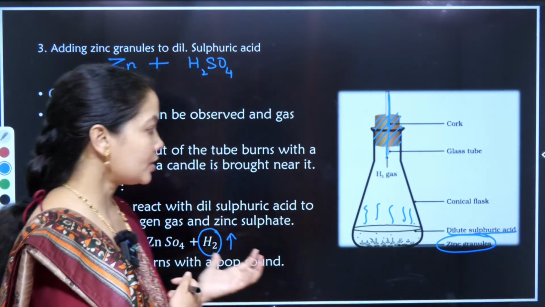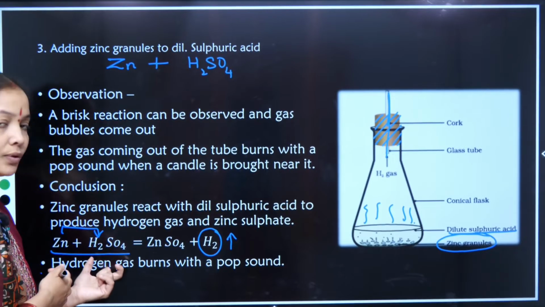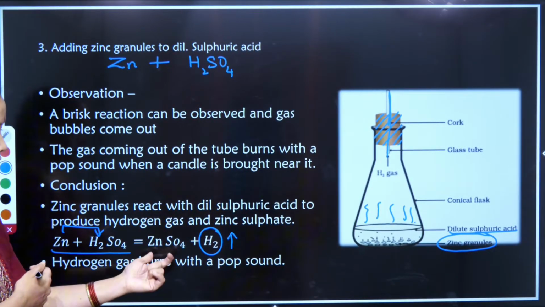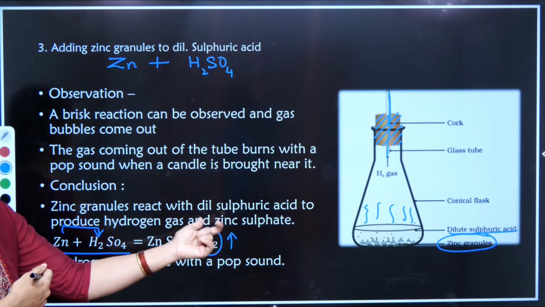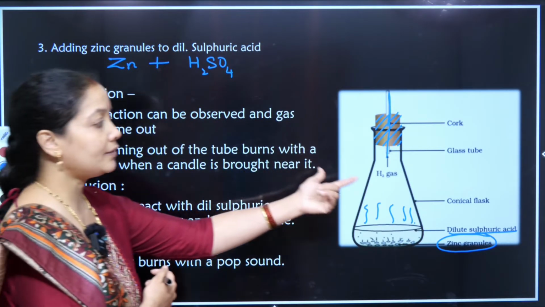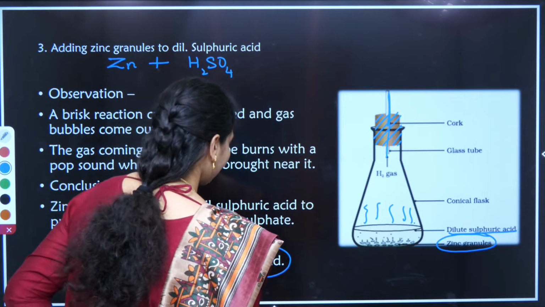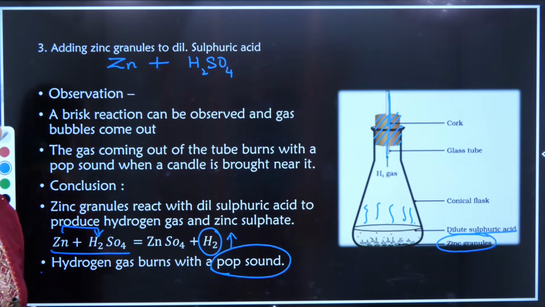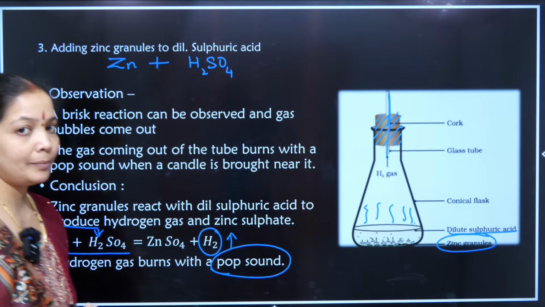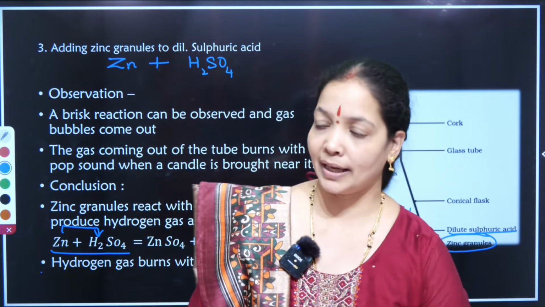So in this reaction, when zinc is added to sulfuric acid, zinc sulfate and hydrogen gas are evolved. The gas evolved can be identified by pop sound detection. In this also we have mentioned the pop sound detection. So just pause the video for a while and read the points specified on the board so that you will be able to understand it in a better manner.